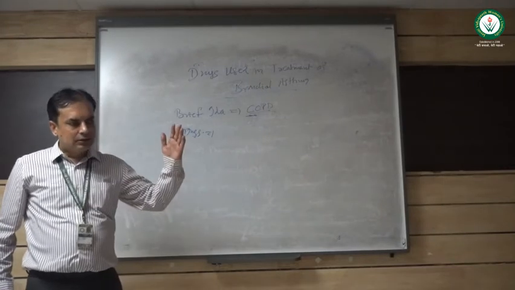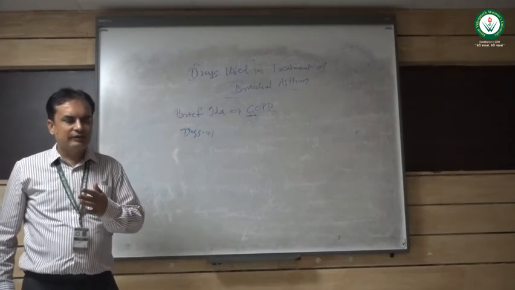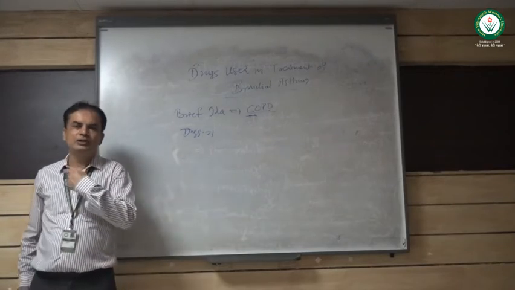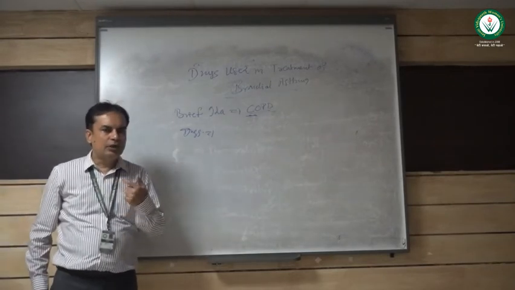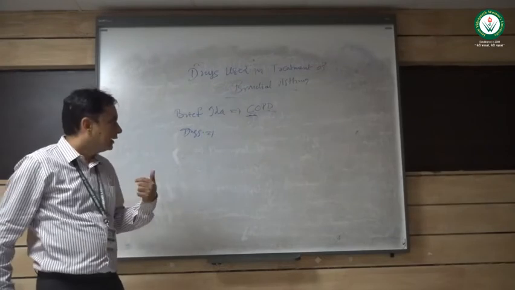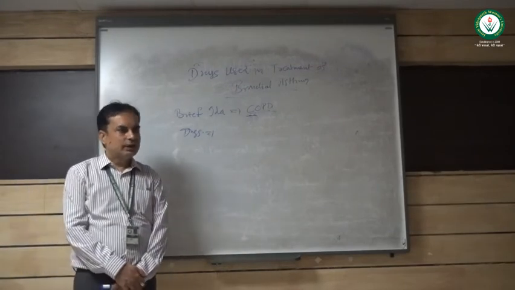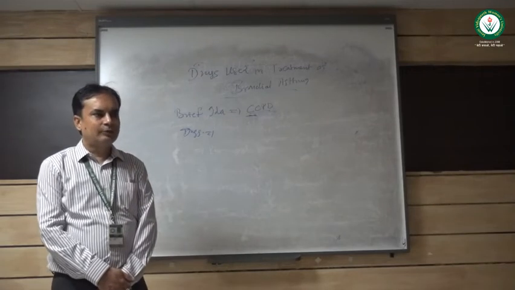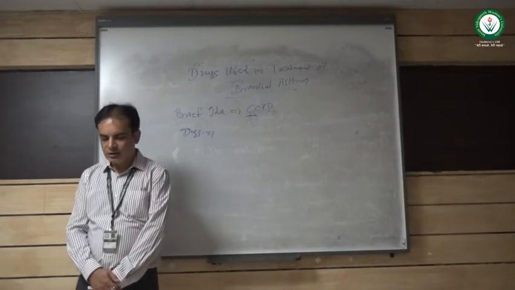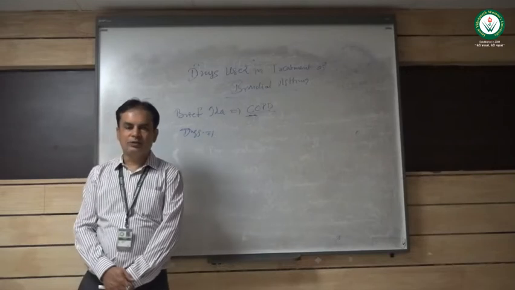Chronic means if any disease is occurring for a longer duration. Obstructive means obstruction. Pulmonary means related to lungs. Disorder means malfunctioning or dysfunctioning. So bronchial asthma is a kind of chronic obstructive pulmonary disorder, and usually the reason of this bronchial asthma